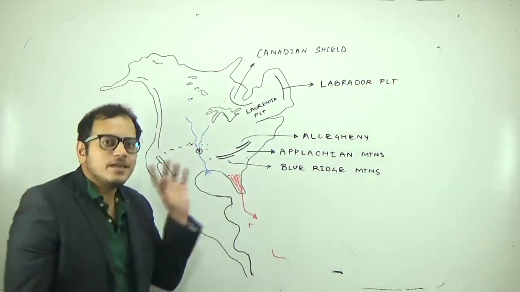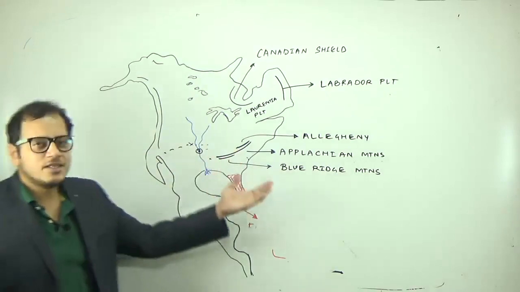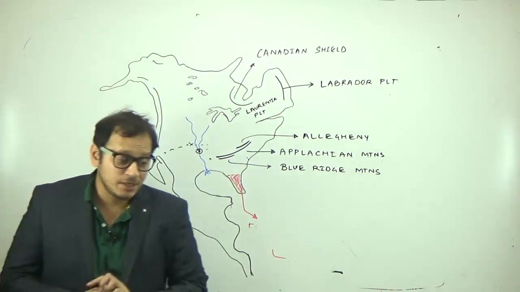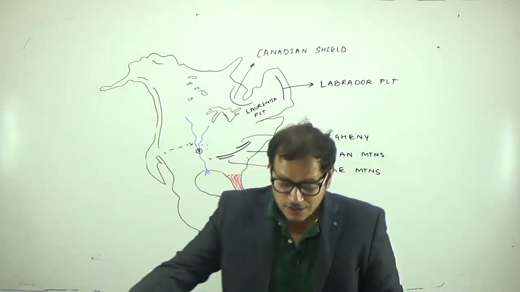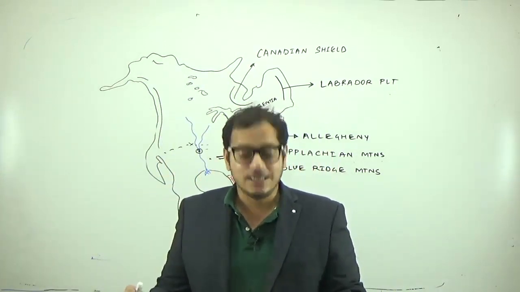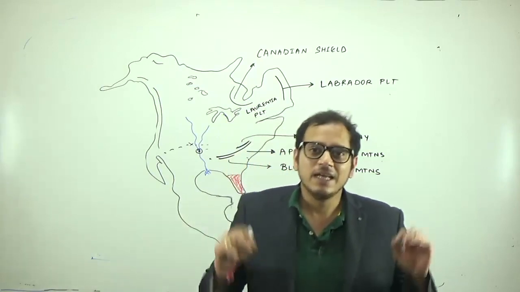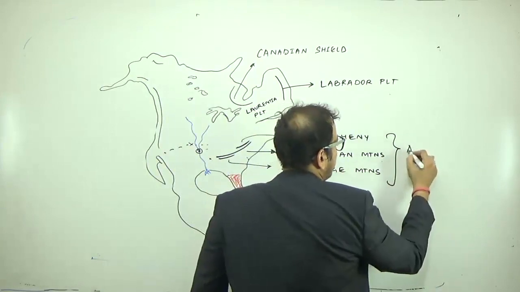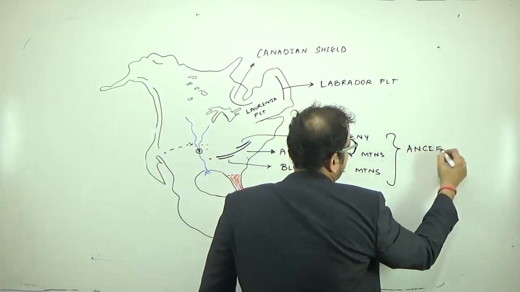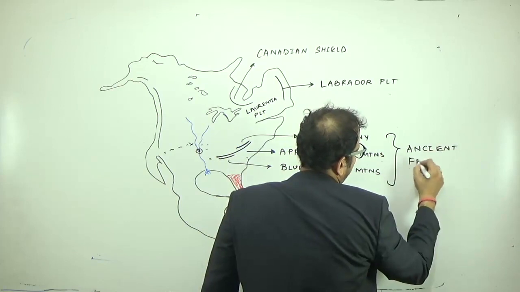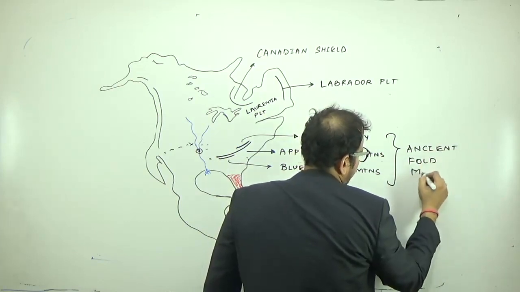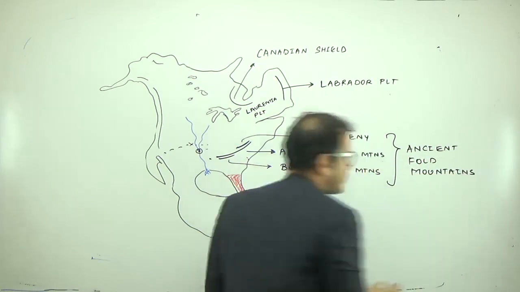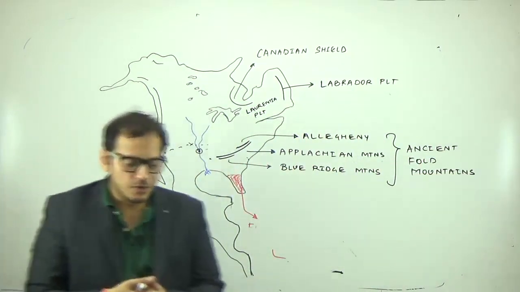So you see this entire region consists of highlands: below, the Appalachian Mountains; above, the Laurentia Plateau, Canadian Shield and the Labrador Plateau region. Now first let us look at the highlands or the Appalachian mountain system. Appalachians are old fold mountains, or ancient fold mountains.